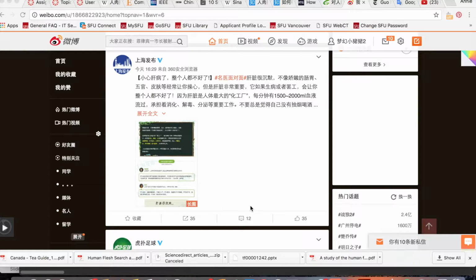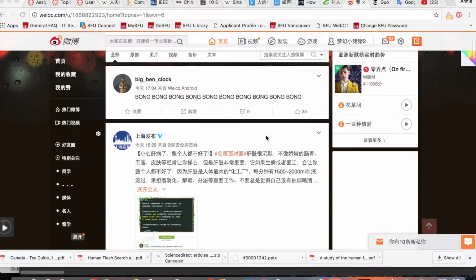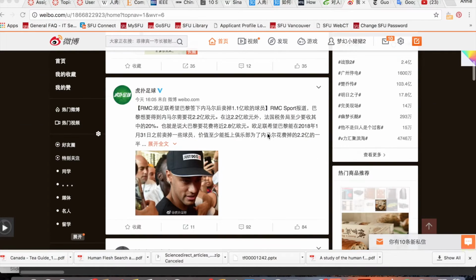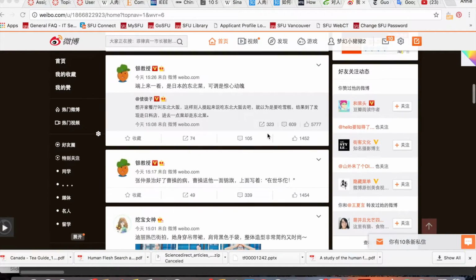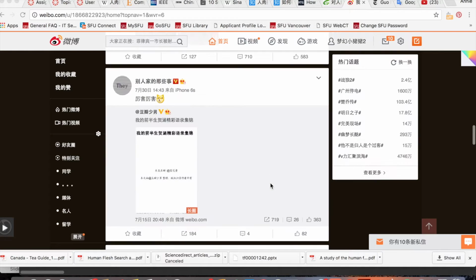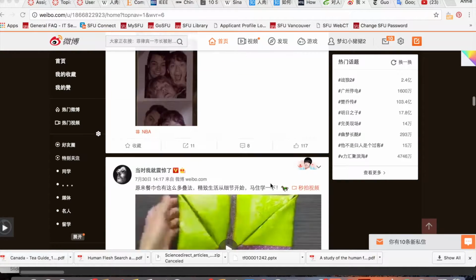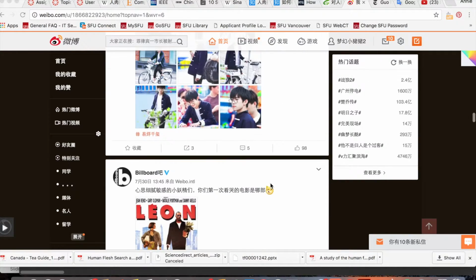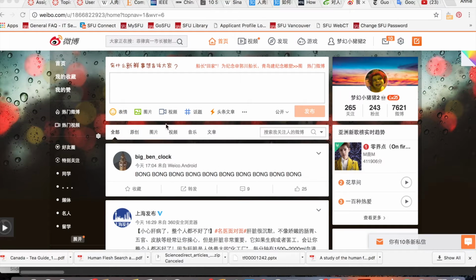So let's take a look at Weibo and see exactly how it works. As you can see, this is the homepage of Weibo. You'll be able to follow your friends or some official accounts or some funny guys on Weibo. So you'll be able to see the photos that they're sharing, the videos that they're sharing, almost everything. When you're posting a post, you can share pictures, videos, and start a tag with your friends.